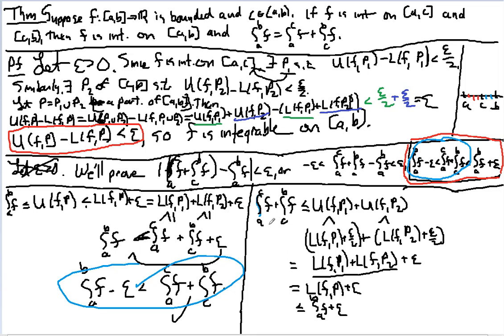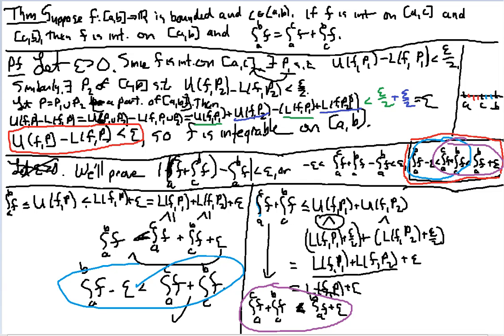So what I've done is I've proved that this sum of integrals, the integral from A to C of f plus the integral from C to B of f, is less than the integral from A to B of f plus epsilon, which is exactly the second half of the inequality I needed.